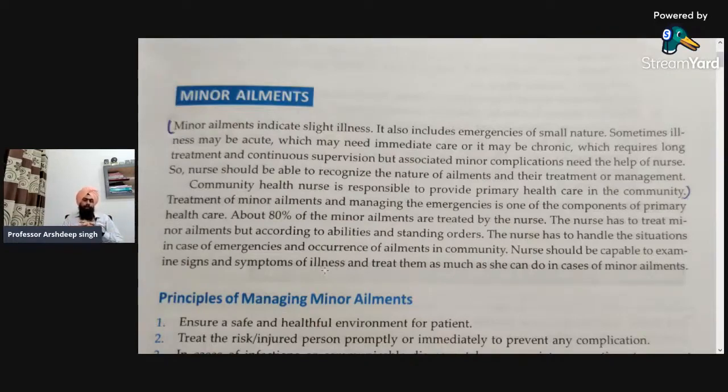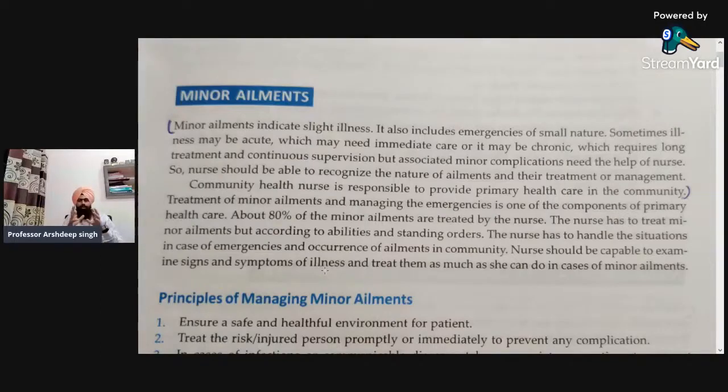If the minor ailment is acute, then it can be managed by the nurse. If it is chronic, then the nurse will advise the family member to contact the doctor, or the nurse would refer that specific patient to the doctor or the PHC. Next, about 80% of minor ailments are treated by the nurse.